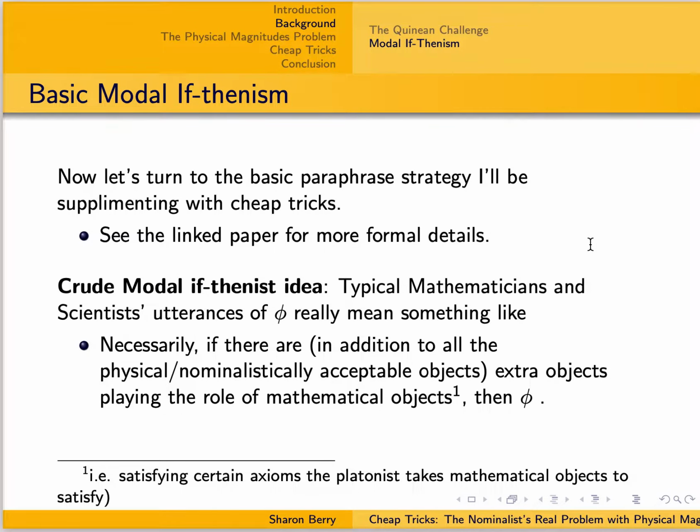Now let's turn to the basic paraphrase strategy that I'll be supplementing with cheap tricks. Obviously, to fit this talk into 10 minutes, I've had to yank out a pile of technical details, so check out the very short paper linked below for that. Very crudely, the modal if-thenist idea is that typical mathematicians' and scientists' utterances of phi really mean something like: necessarily, if there are, in addition to all of the physical, nominalistically acceptable objects, extra objects playing the role of mathematical objects, i.e. satisfying certain axioms the Platonist believes the mathematical objects satisfy, then phi.